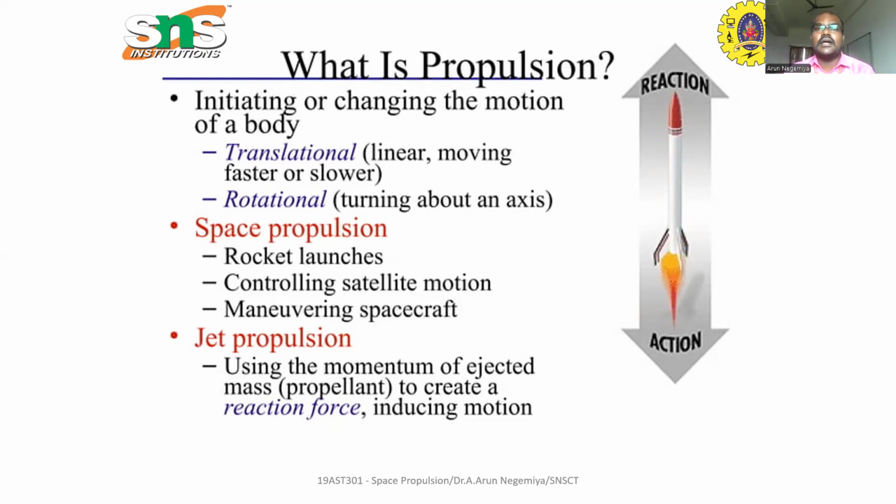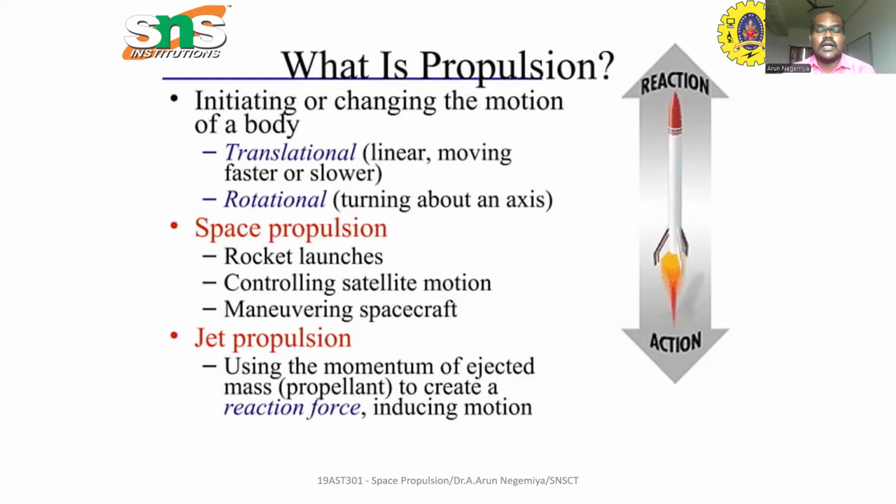Next one is space propulsion. Space propulsion, particularly this type of propulsion, is used to study space launch vehicles. In space propulsion, the following categories will be covered. Number one is rocket launches, controlling satellite motions, and maneuvering spacecraft. Rocket launches means launching pads. These are all covered under rocket launches. Next one is controlling satellite motion.